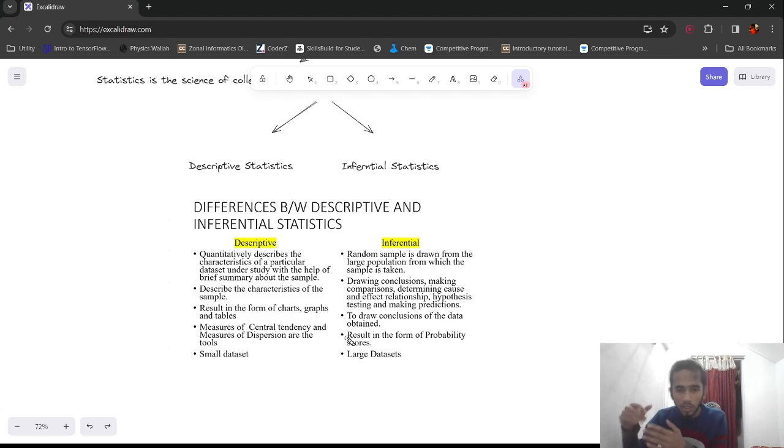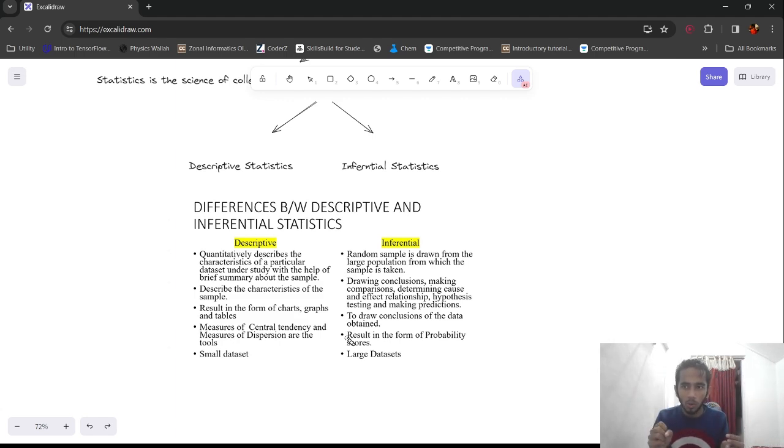But in inferential statistics, we are drawing some conclusion. For example, we can take a data set of marks and calculate the mean or the median. But in inferential statistics, we can ask a question like whether the average marks of this class is more than the average marks of the entire school.